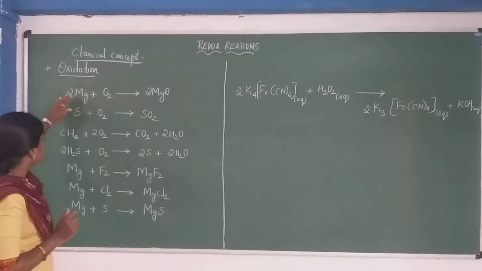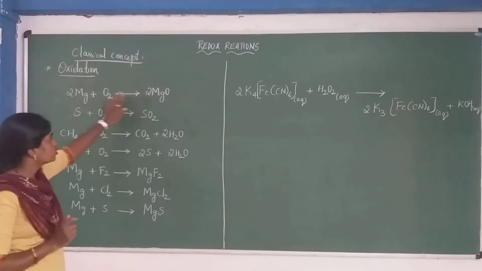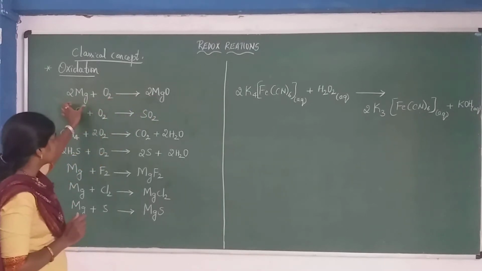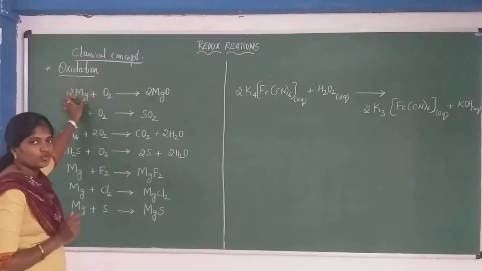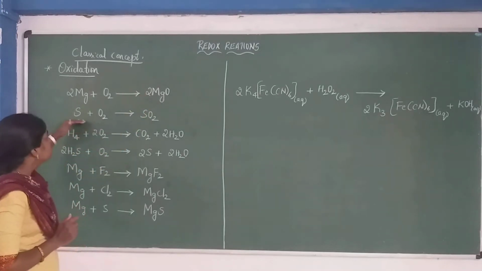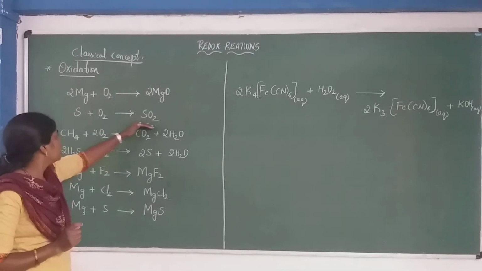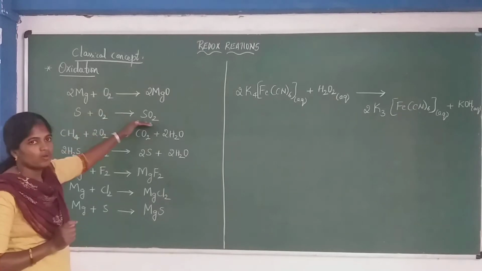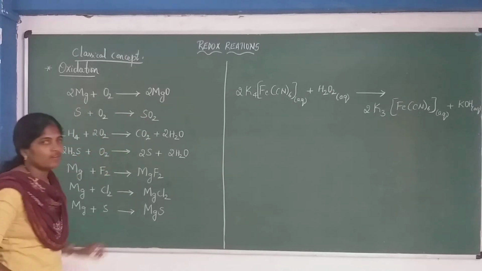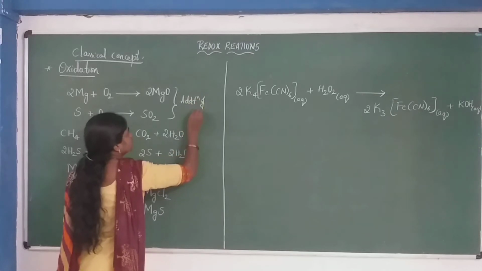See this reaction: magnesium combines with oxygen to form magnesium oxide. Here oxygen gets added to magnesium to form magnesium oxide. Similarly, sulfur combines with oxygen to form sulfur dioxide. Here also oxygen is added to sulfur to form sulfur dioxide. So these two reactions are addition of oxygen.